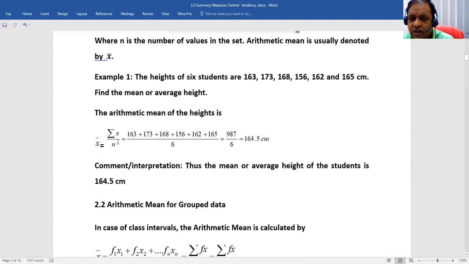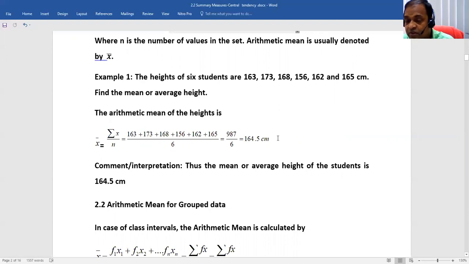According to the formula, we have to sum up all the values, 163 plus 173 plus 168 up to 165, and divide by n. How many students do we have? 6 students. If you sum up, you will get 987, and divided by 6 you will get 164.5 centimeter.